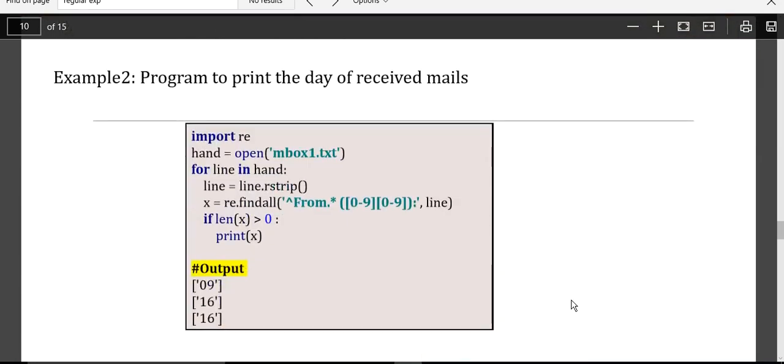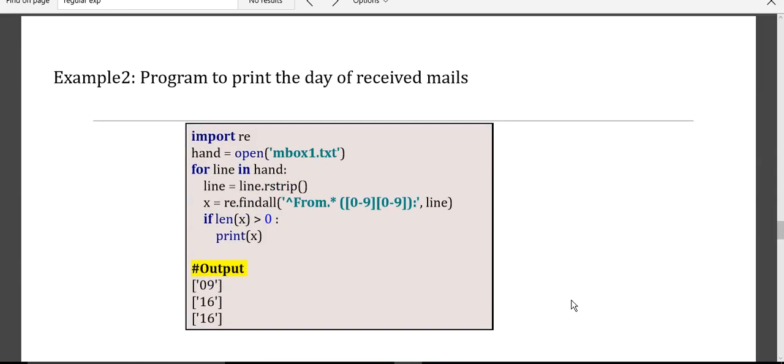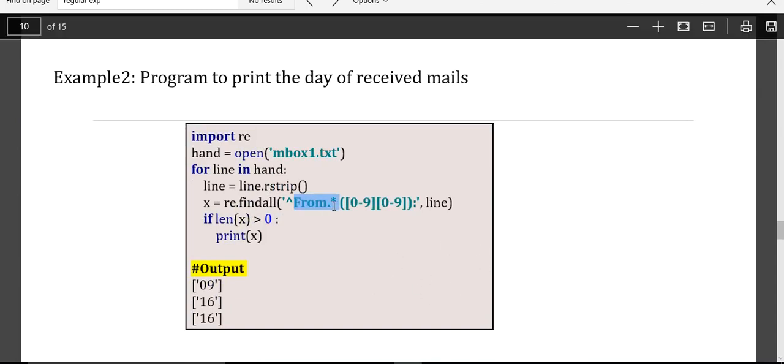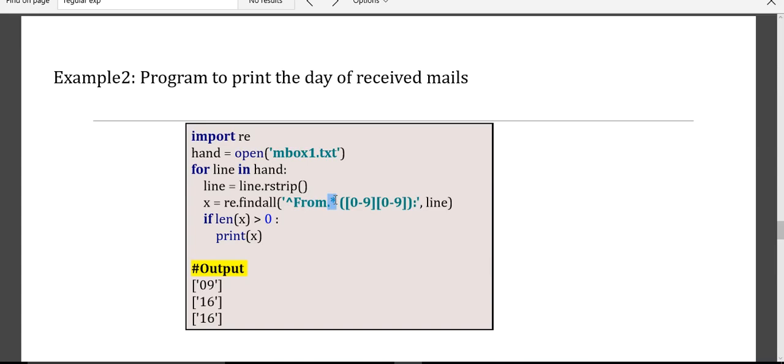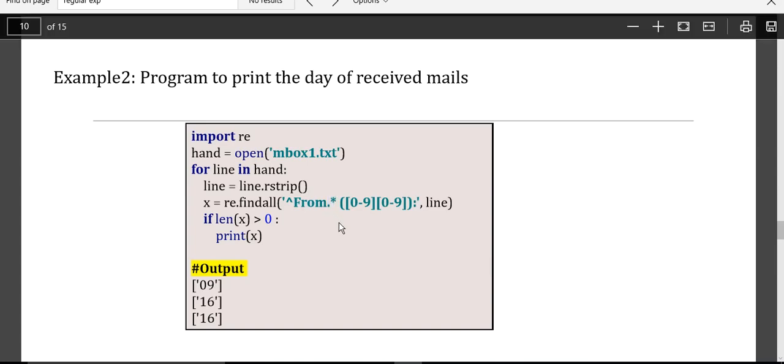Similarly, I want to print the day of the received mail. If you observe here, you can extract the month, day and the time, whatever is possible. So it starts with From followed by dot star. Since dot star is not in square brackets, it matches any character followed by some space.